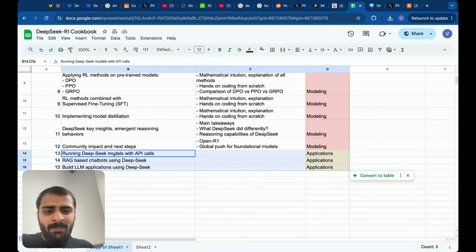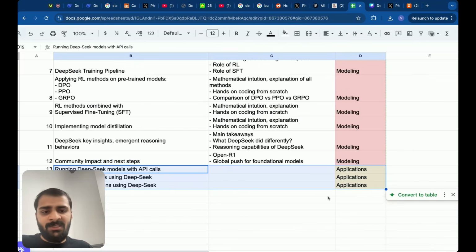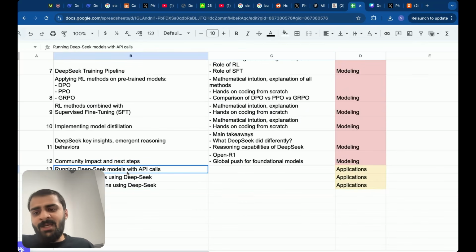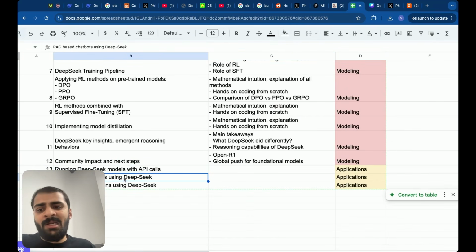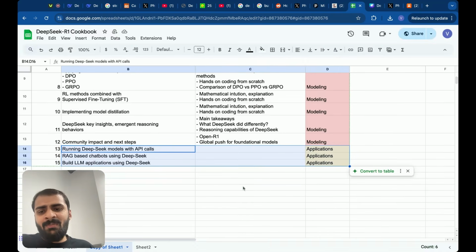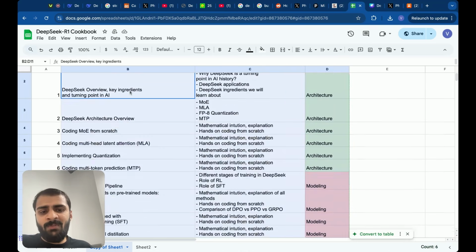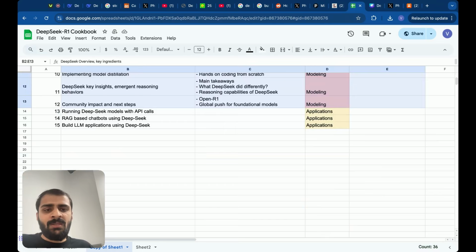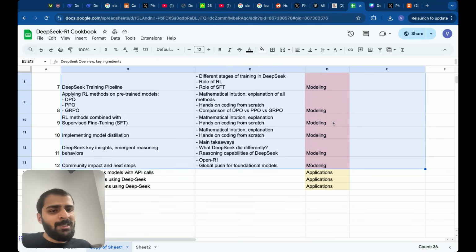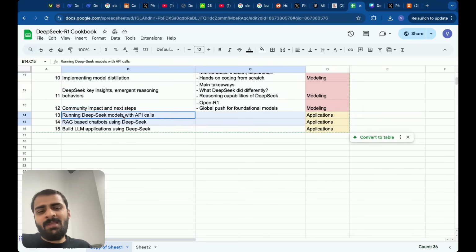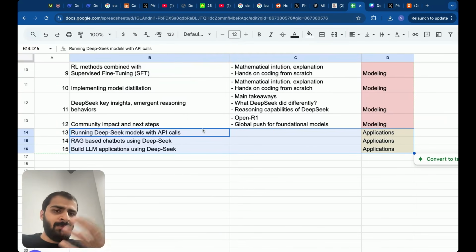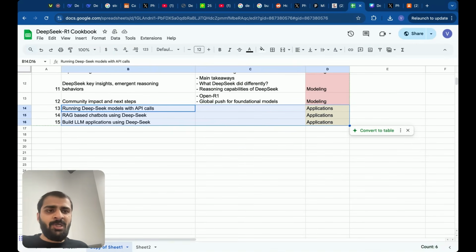What all other people are doing is that they are only focusing on these three parts, right? Which are running DeepSeek models with API calls, building RAG-based chatbots with DeepSeek, or building LLM applications with DeepSeek. That's also fine. We'll learn that. But that's probably 5% of the effort. The 95% of the effort will be to teach you these, the architecture and the modeling, because once you know the architecture and modeling, the applications will seem straightforward and easy to you. That way, you'll truly become a strong LLM or machine learning engineer.